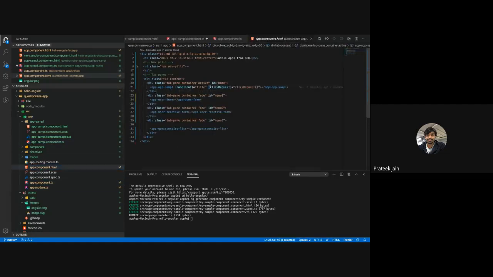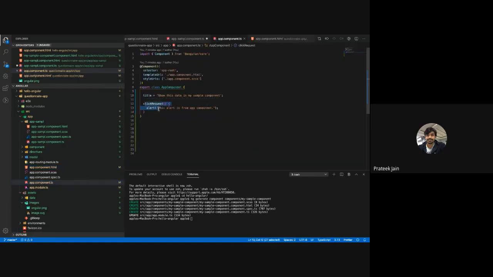So this is my event binding. When I say event binding, that means this is my event. Whenever this event gets called, I want to have a handler there, and that is this handler. This clickRequest is going to get called whenever the trigger happens. This is my clickRequest.